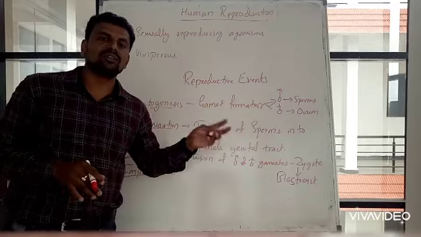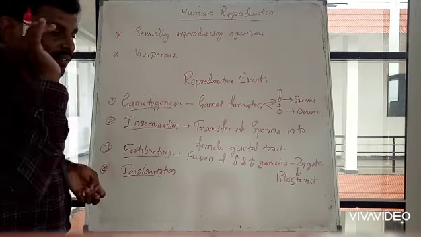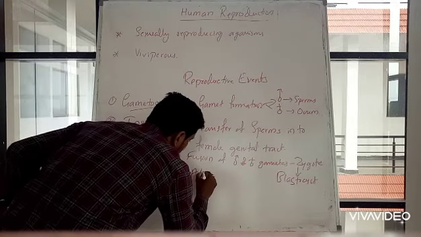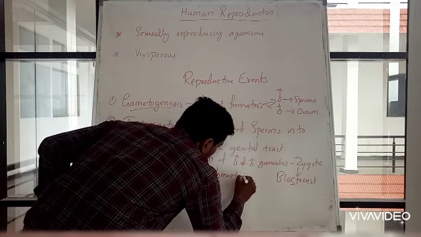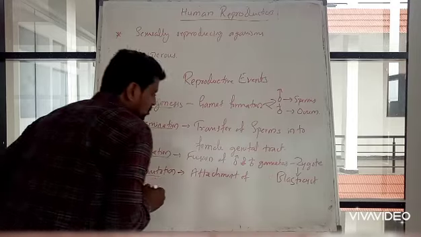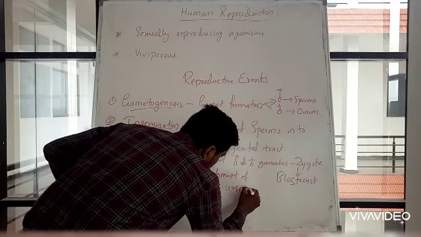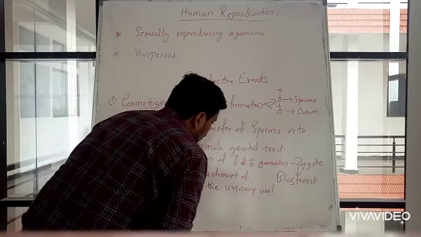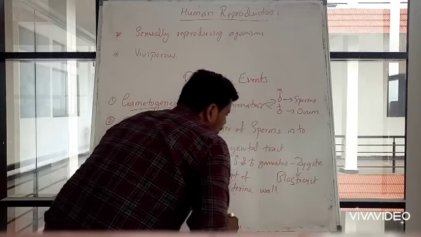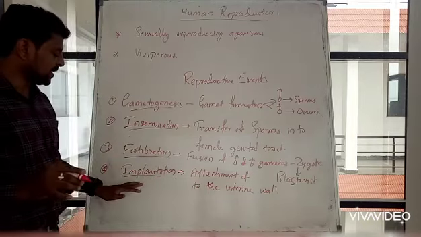That is known as implantation: attachment of blastocyst to the uterine wall.